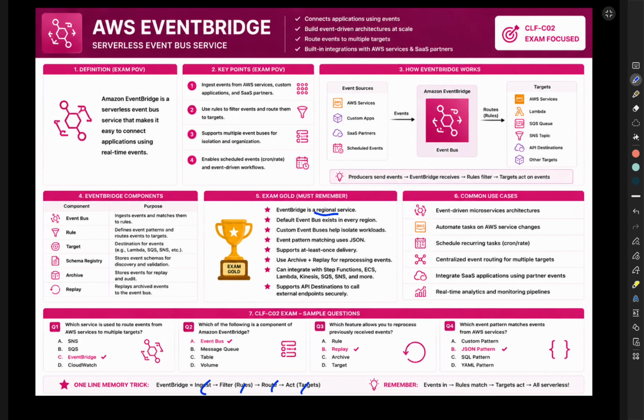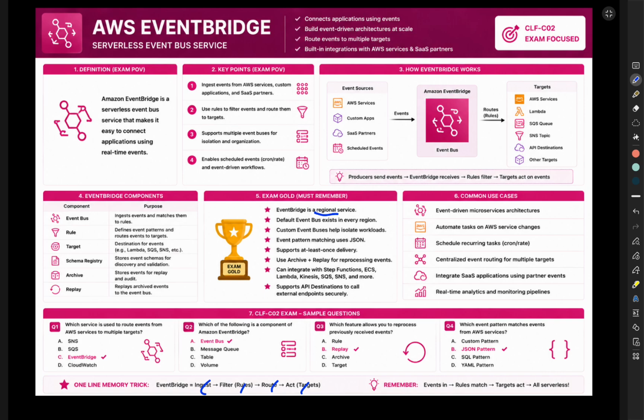Archive and replay are favorite CLF-C02 topics. So what archive does is it stores events for replay and audit. And replay replays archived events to the event bus. Events can be stored and replayed later as well.